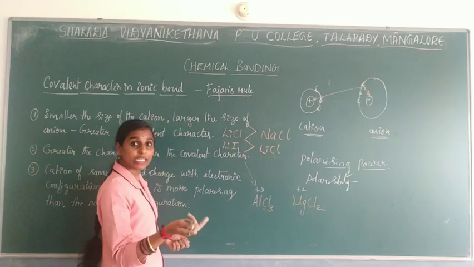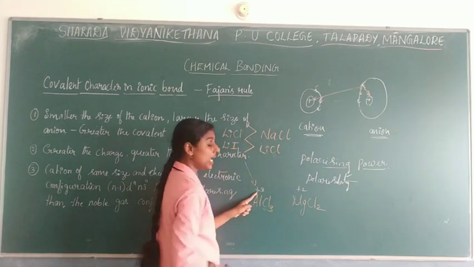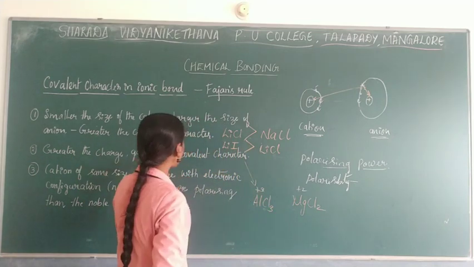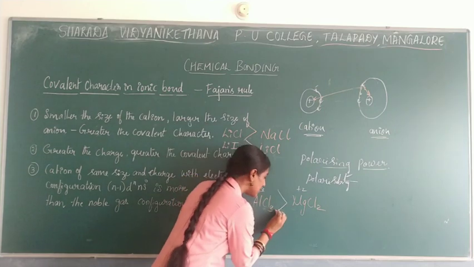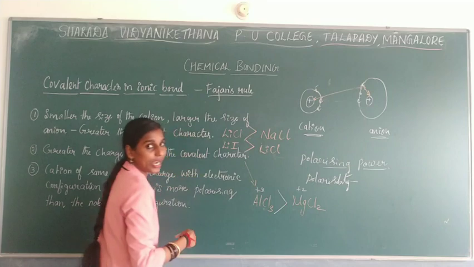Obviously aluminum has the greater charge, so aluminum chloride has more covalent character than magnesium chloride.